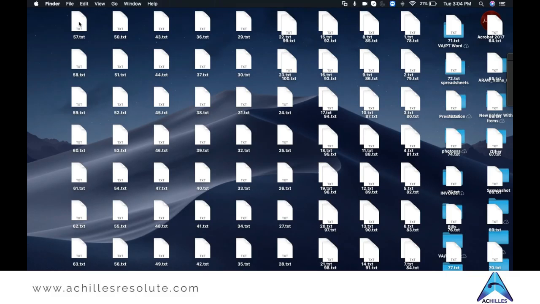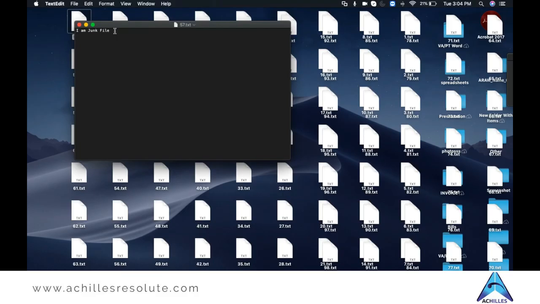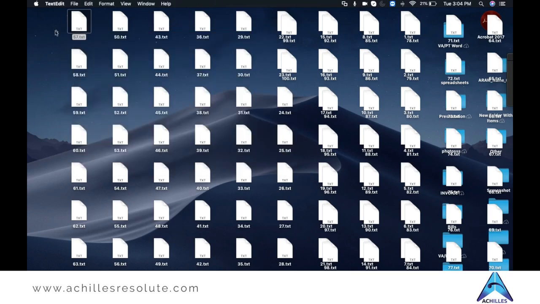As and when I click these files, there is nothing. It's a junk file, but it definitely is taking a lot of space on my system. And if just by clicking a Word document someone is getting access to create files on my desktop, definitely he can get access to do whatever he wants on my system, right?